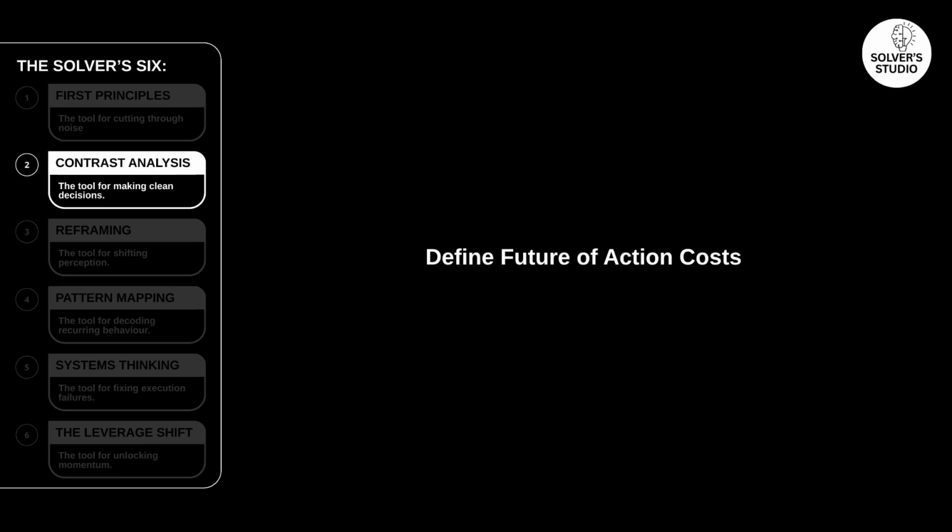Next, define the future of action. What does change actually require? Time, money, disruption, discomfort. Describe the difficulty clearly, not the inspirational outcome, the real operational cost. That turns change from abstract fear into a measurable project.